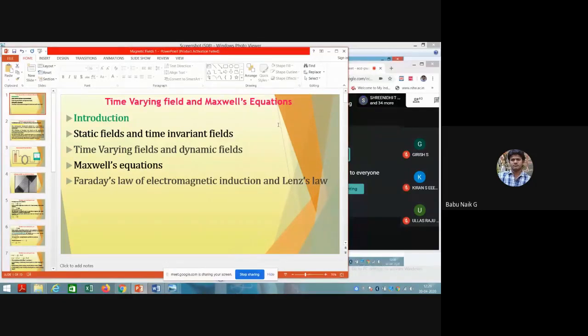So we considered static fields and time invariant fields. Static fields are produced by stationary electric charges, which we have seen already, right?